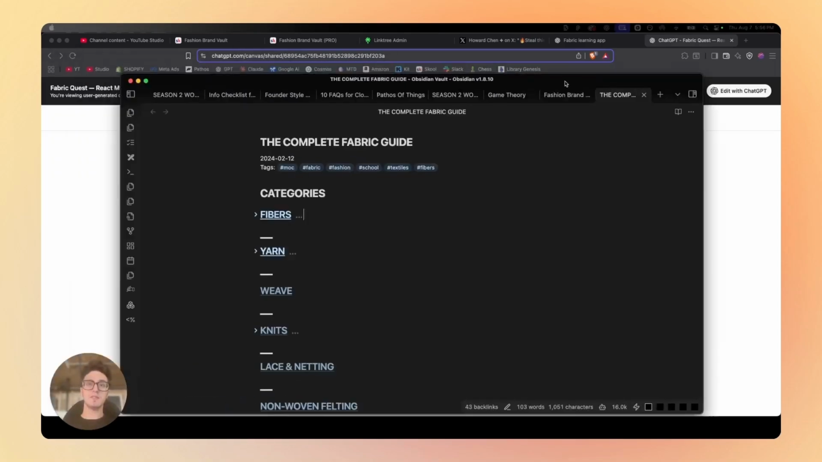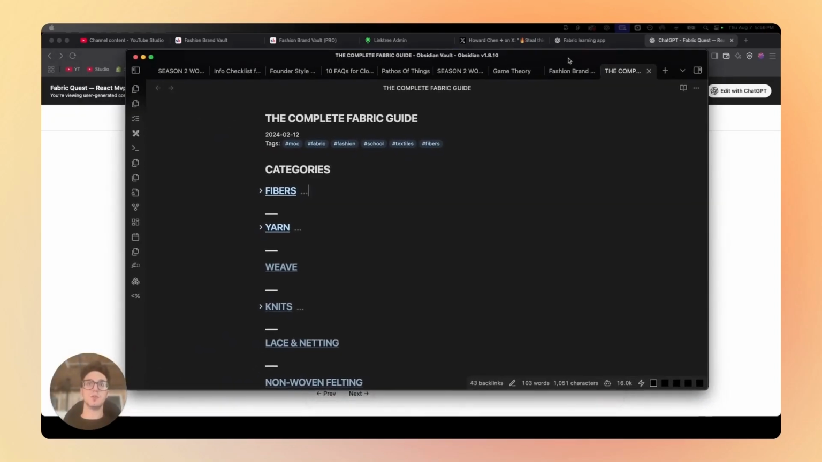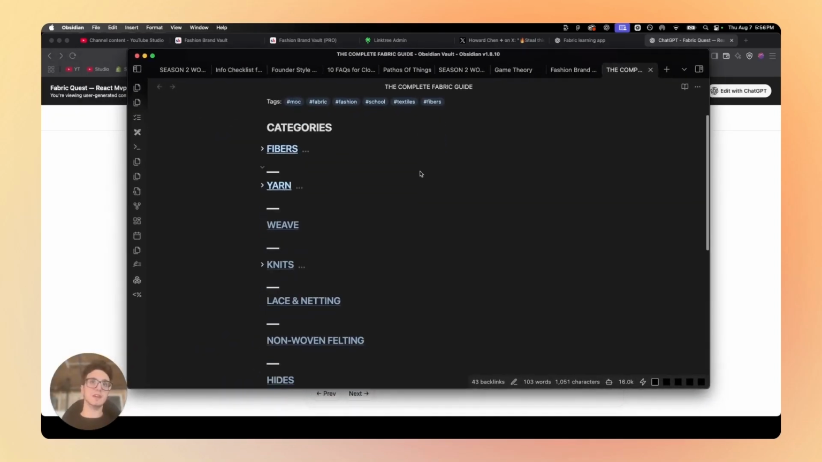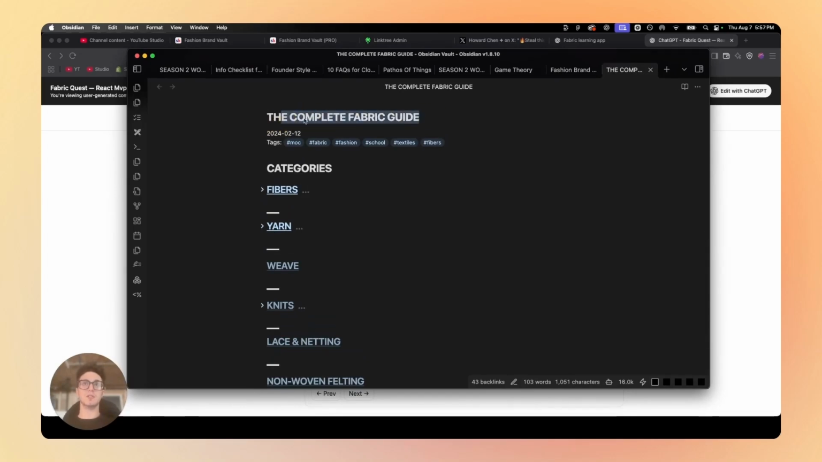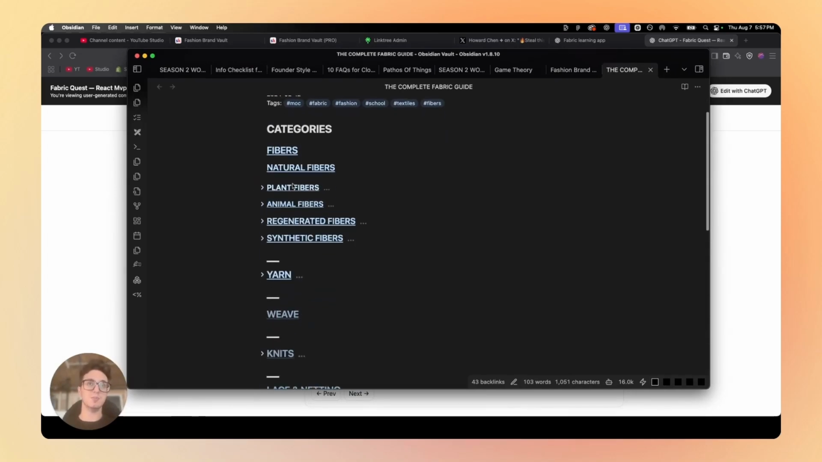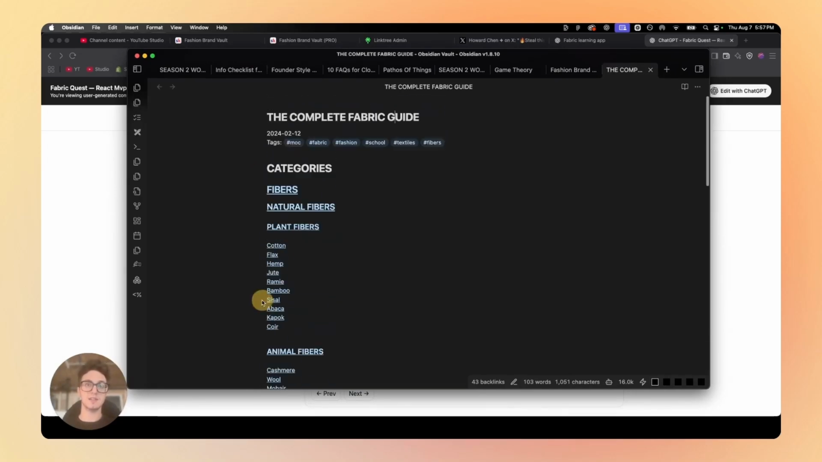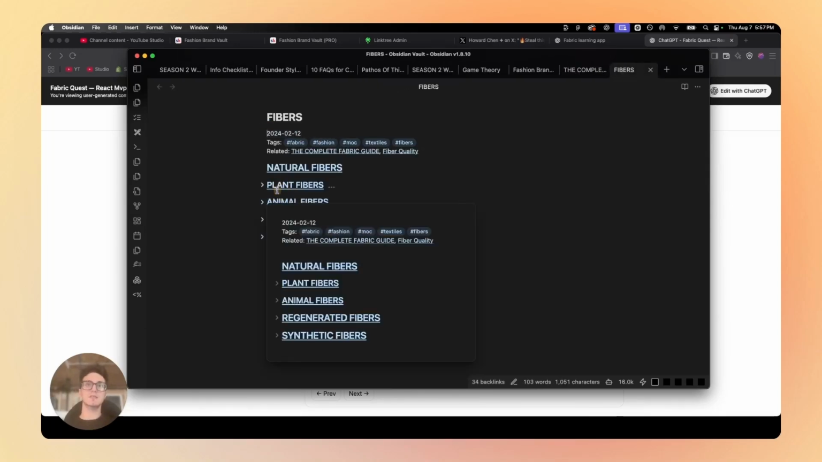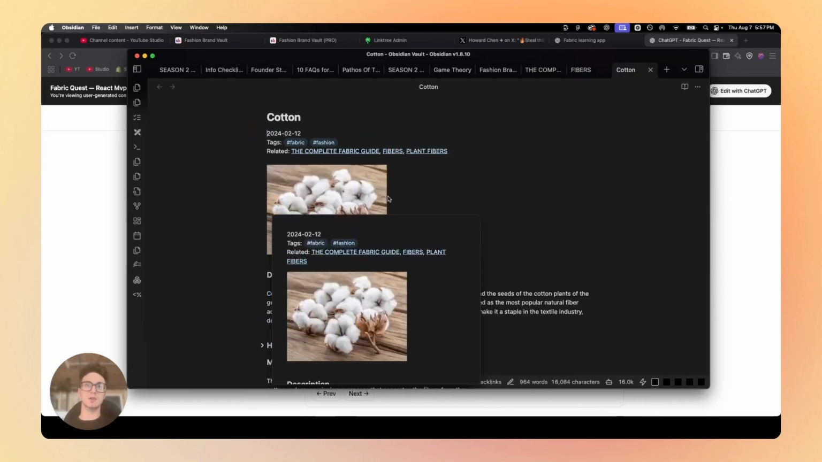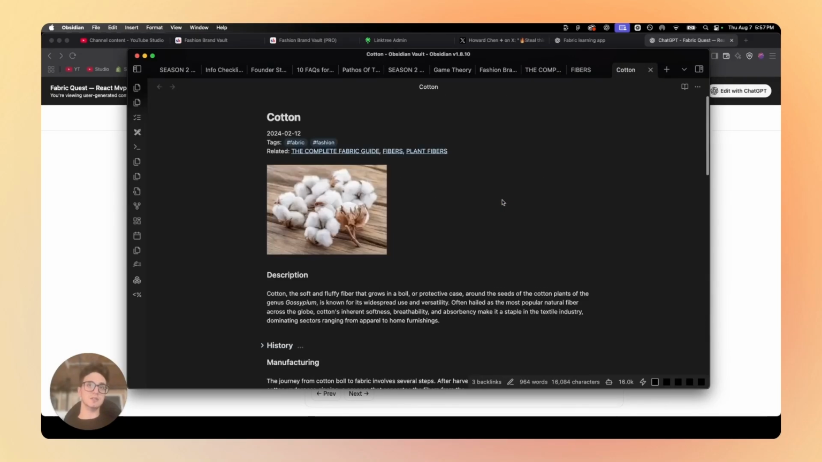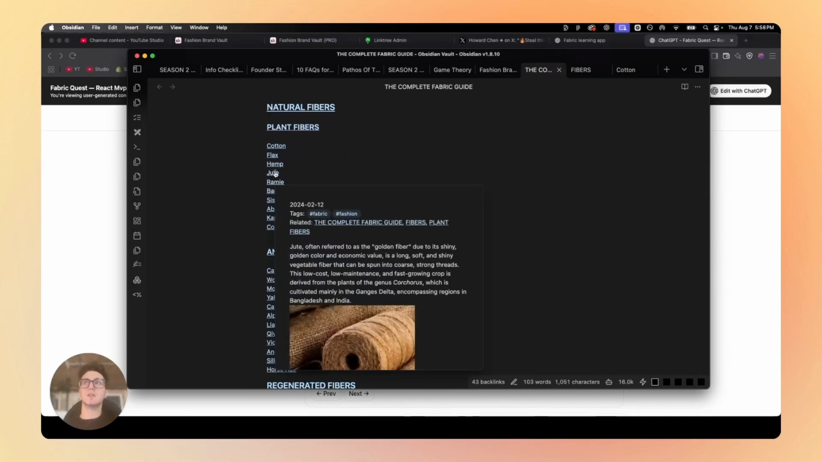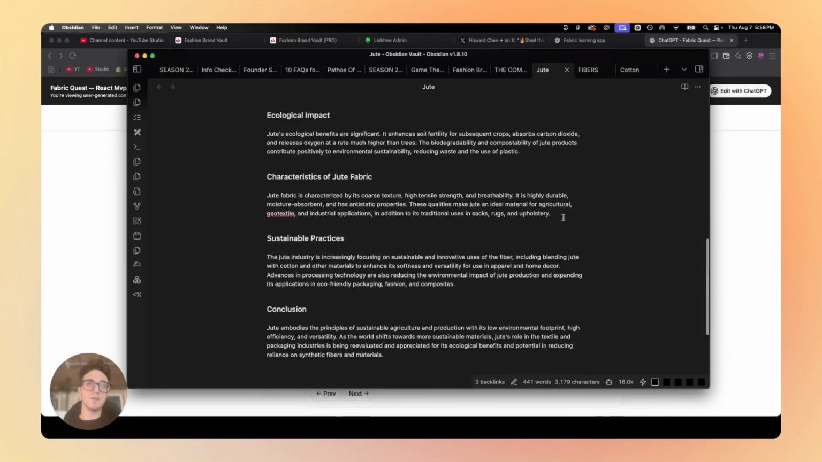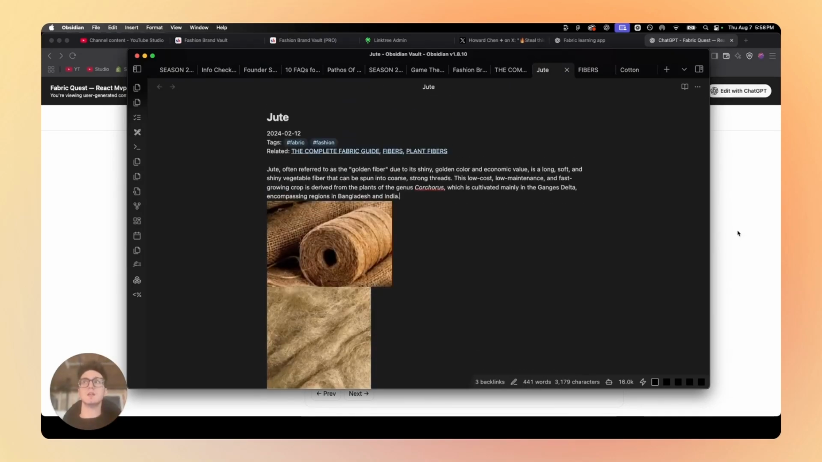apps like that. I have an Obsidian folder or database here with a page called the Complete Fabric Guide that I've just been building out myself over the last year. I think I started this on February 12th, 2024. If I click into any of these folders, I can really go in depth on each of these different fabrics and fibers.